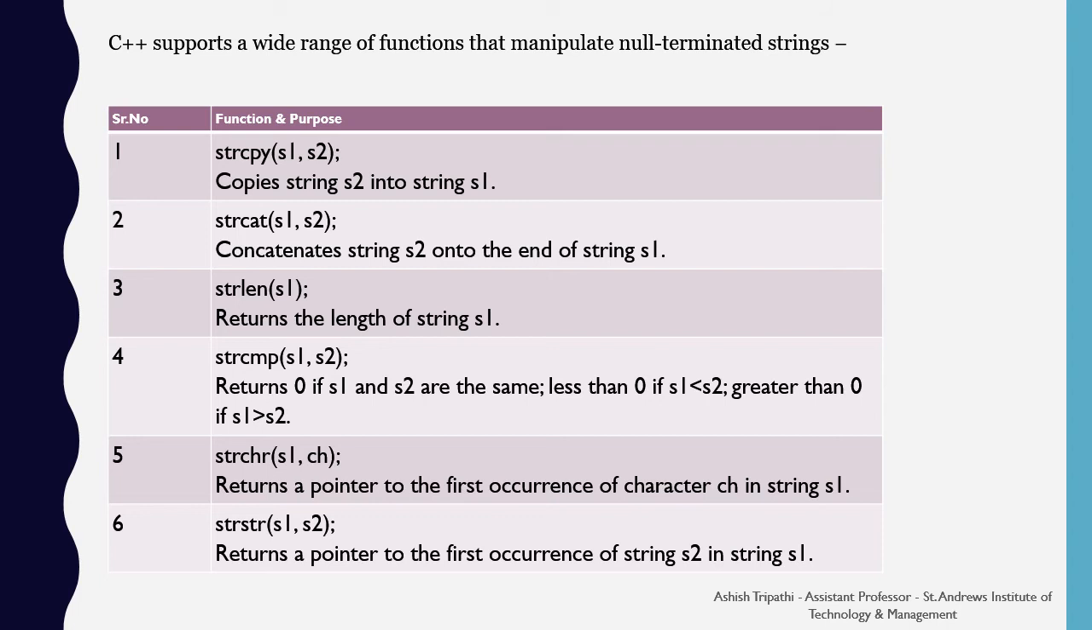strchr returns a pointer to the first occurrence of a character in the string. So if we need to find out a character's occurrence in the string, we are going to search for that character in the strchr function. Similarly, the strstr function finds out the first occurrence of the second string in the first string. So it will return the pointer to the location.